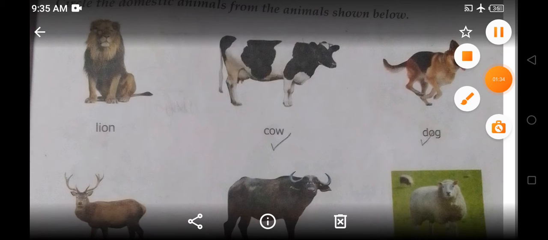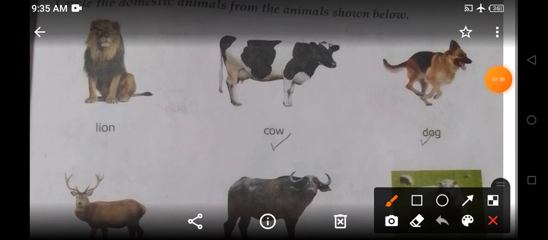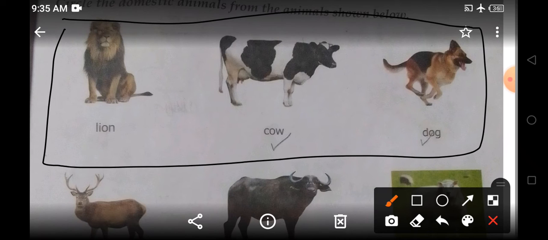Now look at this picture, children. Here you can find three animals. The first one is, as you all know, lion. Second is cow, and third is a dog. So you can see this is a bracket of three animals, where you can find lion, cow and dog. Now what you have to do here: read the line above the picture. Circle the domestic animals from the animals shown below.